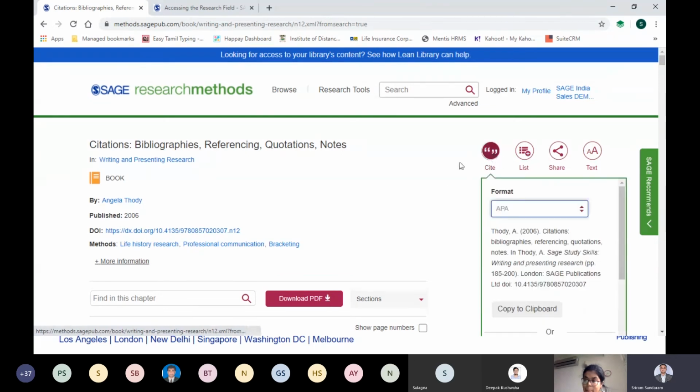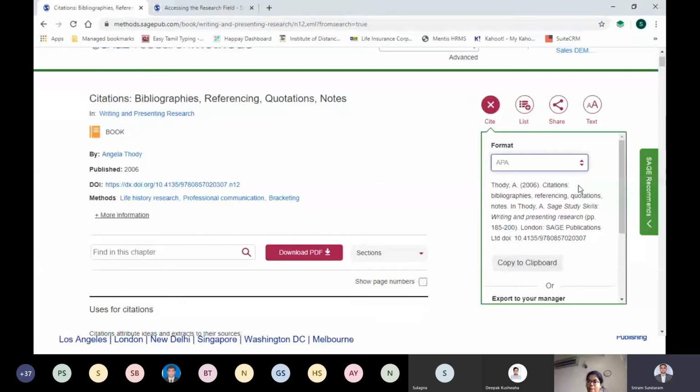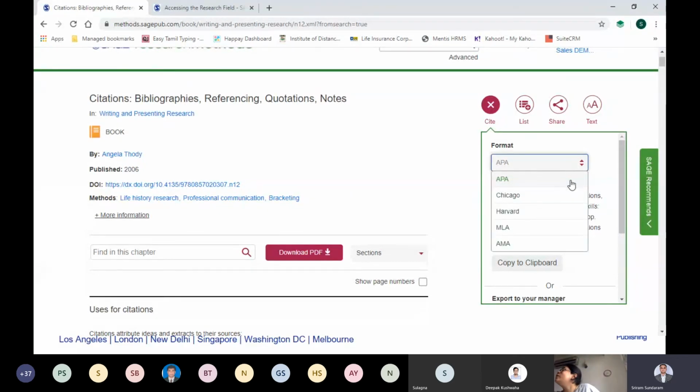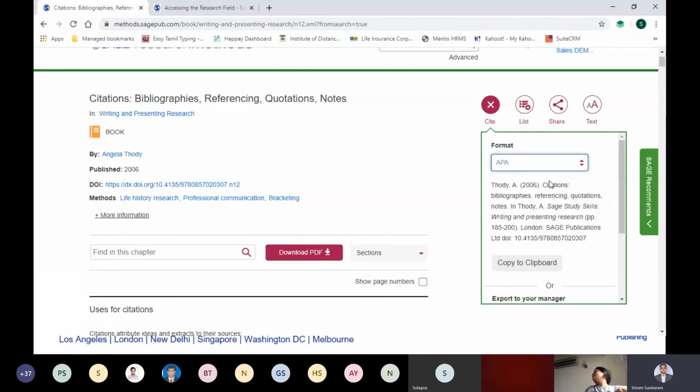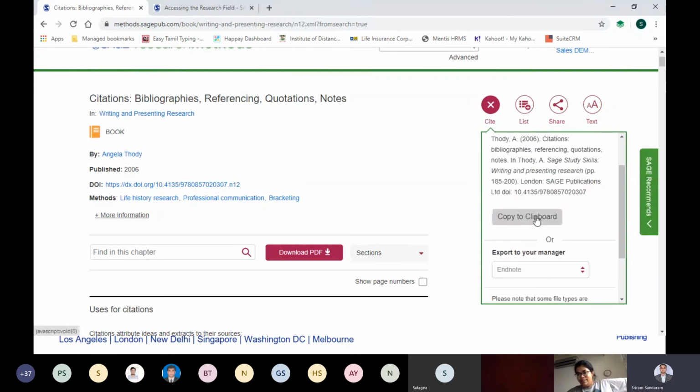So I click on that and this will allow me to cite this chapter in whichever format I would want to. For example, here you have ready-made APA, Chicago, Harvard, MLA, AMA. I'm sure these are mostly the popular ones. So we offer these five styles of citing. So I say APA and the format is here. I copy it to clipboard and I can paste it in my Word or Excel wherever I am getting my bibliography and citations accumulated.